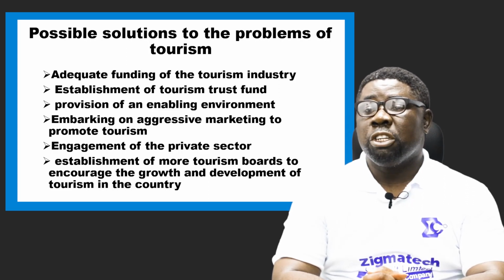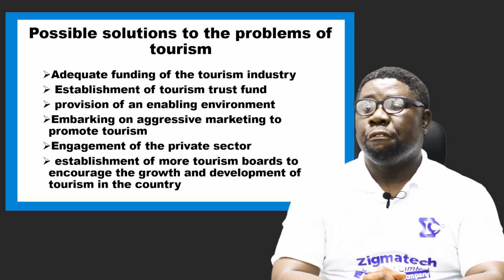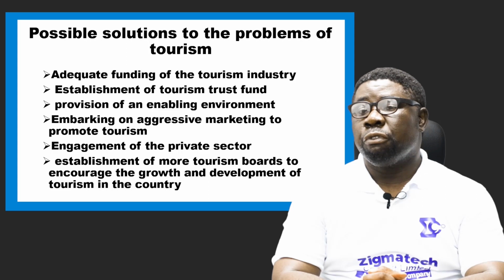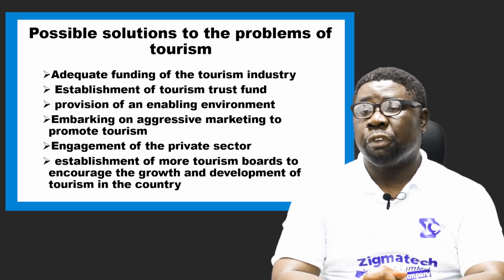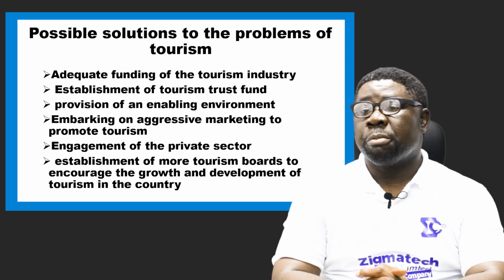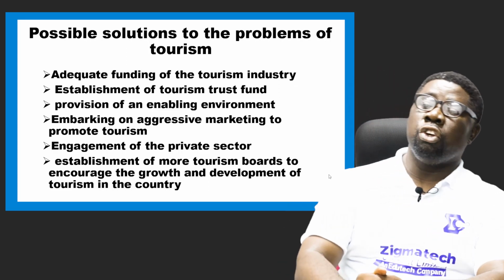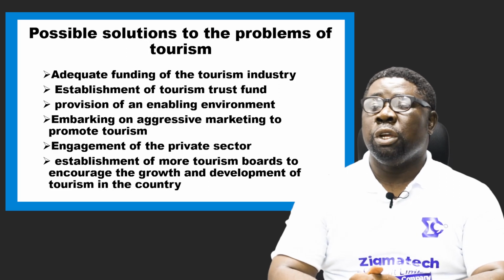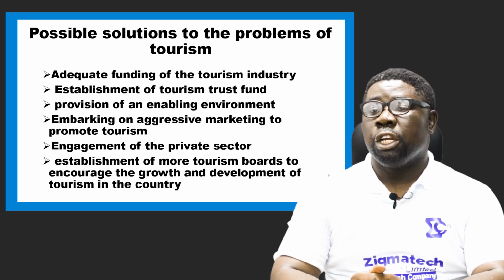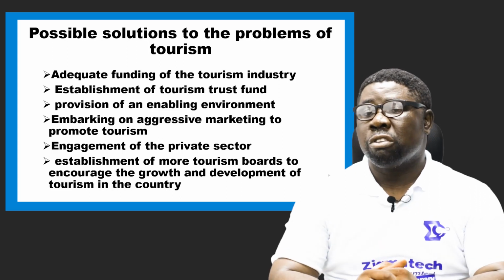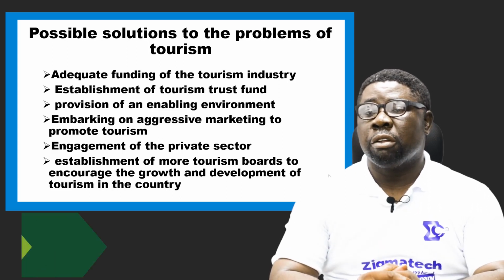We have establishment of a tourist fund or tourism fund. Okay, there should be preservation of funds for tourist activities by the government of a nation to encourage tourism activities. Provision of enabling environments: a secure and adequate environment that will blossom tourism activity. We encourage it to grow. People don't want to get hurt when it's not secure and the environment is not enabling.